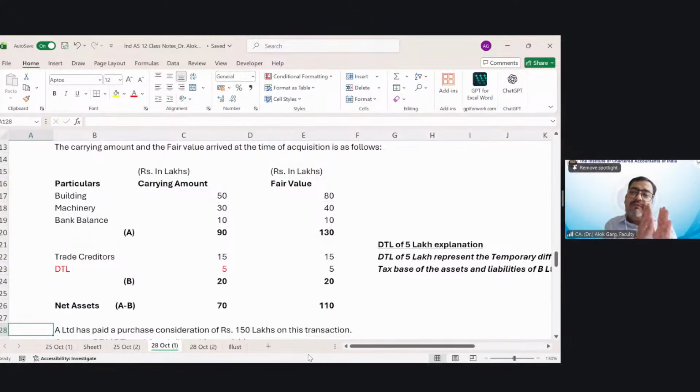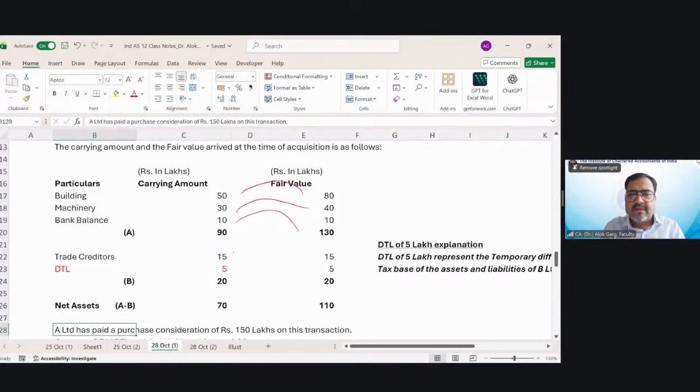If we change these values, like from 50 to 80, 30 to 40, 10 to 10, and these remain the same, this will create additional temporary difference, because by this fair valuation your tax base will not change. What will change? Your book base will change.